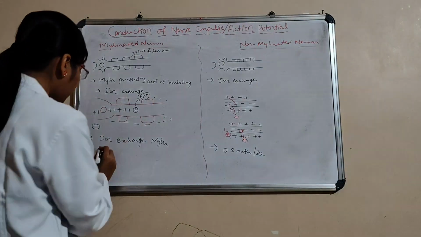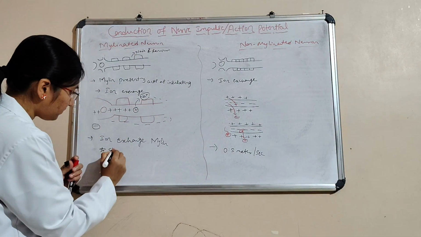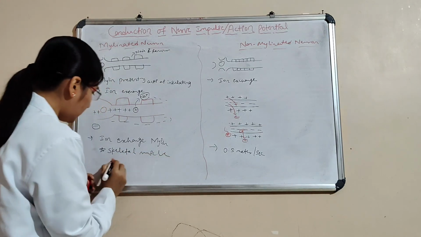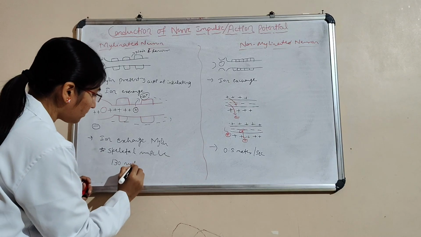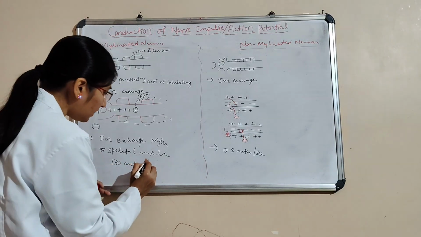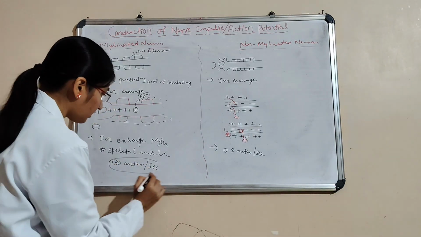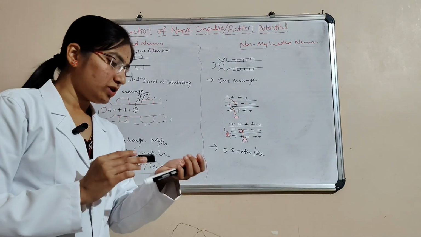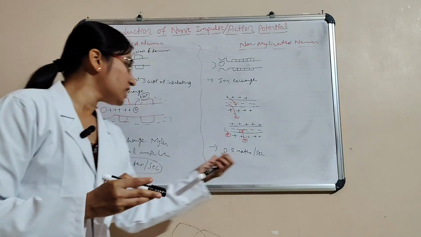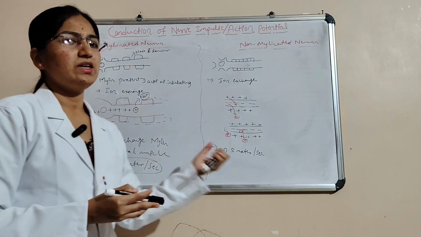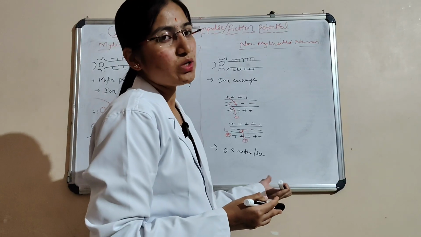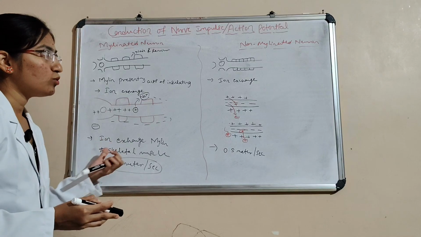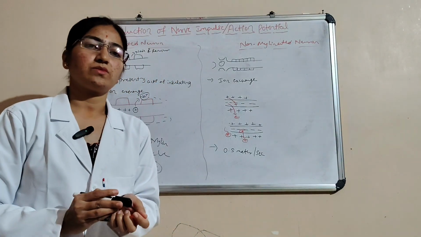And then in skeletal muscle, that is 130 meters per second. Ion exchange takes place here faster due to the presence of myelin. Here there is no myelin, no insulating property. That's why ion movement is faster here and slower there.